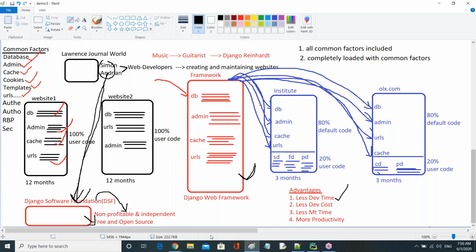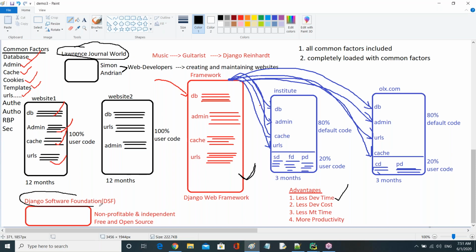Open source. Fine. If you observe, guys, initially Django started under the Lawrence Journal World organization, but Django is currently maintained under DSF.